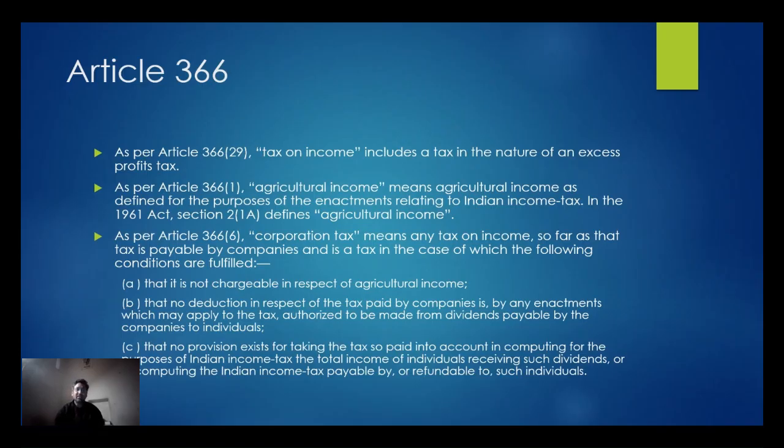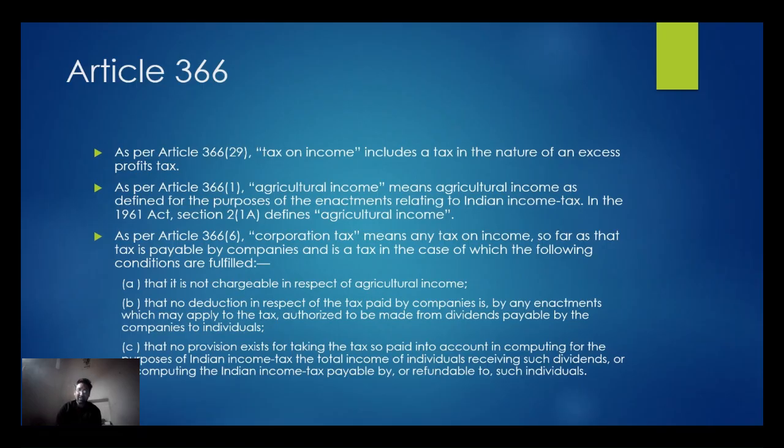So what is Article 366 now? Article 366 is obviously a definition clause in the Constitution of India. Article 366 subclause 29 defines tax on income, which includes a tax in the nature of excess profit tax. Article 366(1) defines agricultural income.